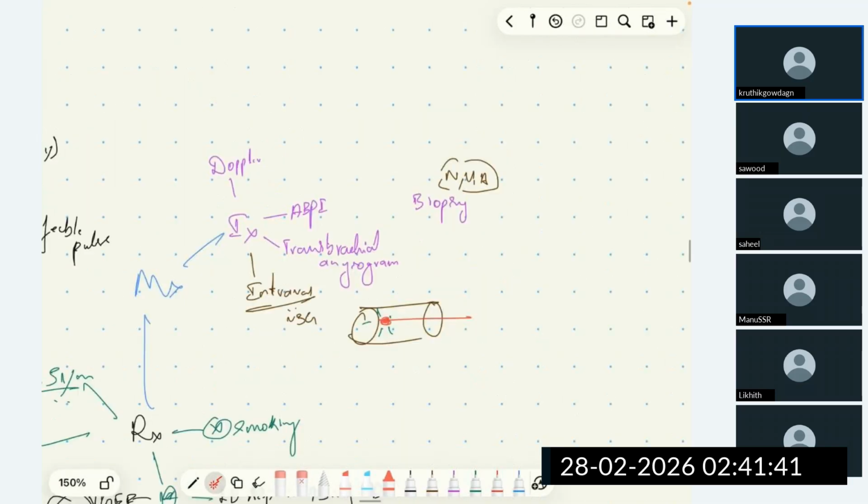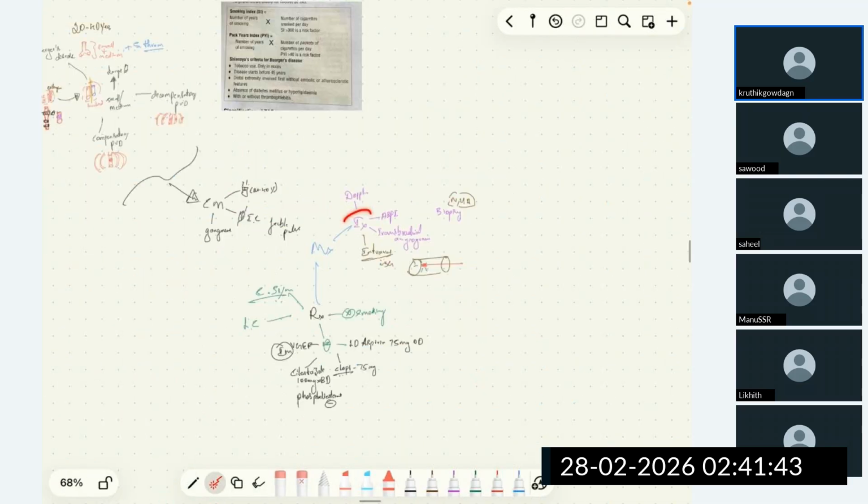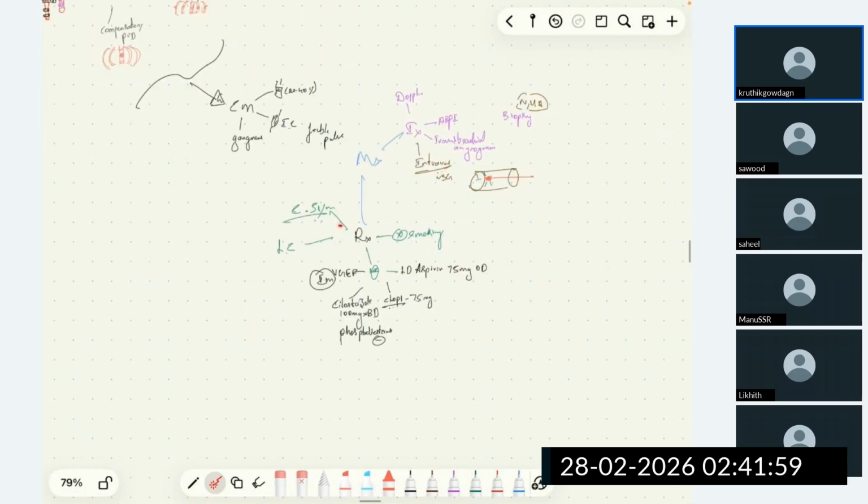So this is about the investigation done in case of Buerger's disease: Doppler study, which is the investigation of choice, ABPI, transbrachial angiogram, intravenous ultrasonography, and then biopsy. Now, how to treat this patient with Buerger's disease? The treatment is first to quit smoking, or you will lose the limb.